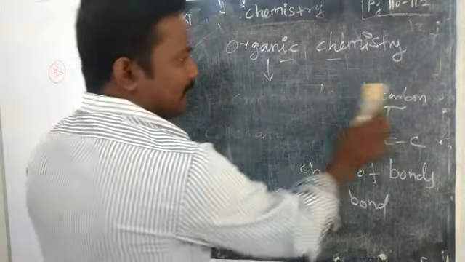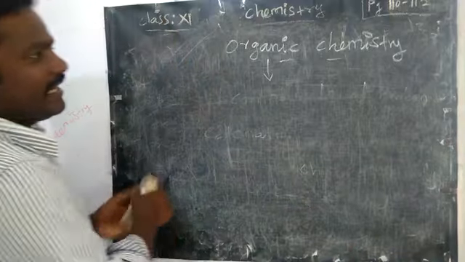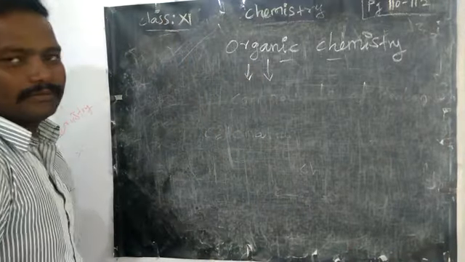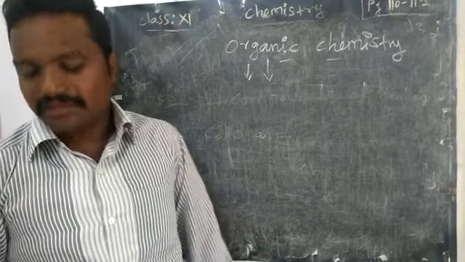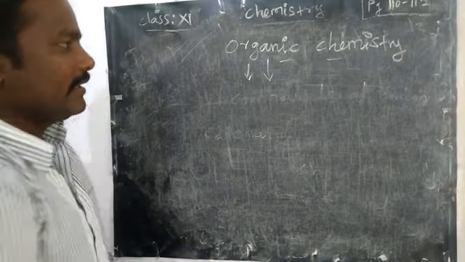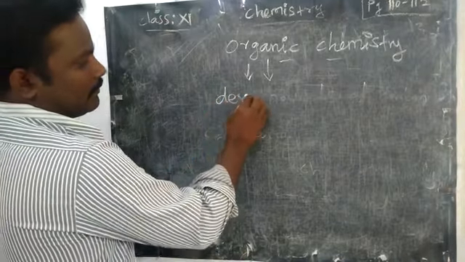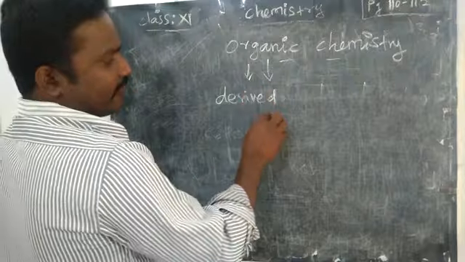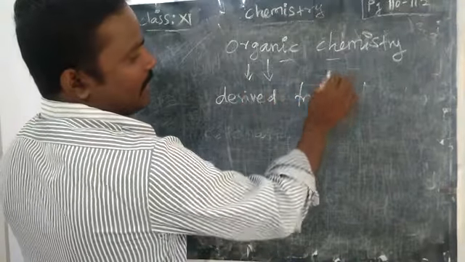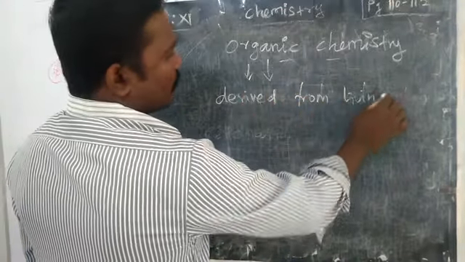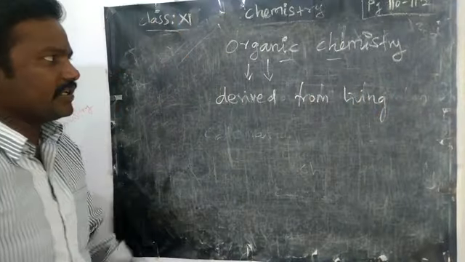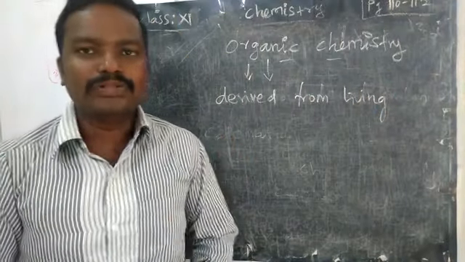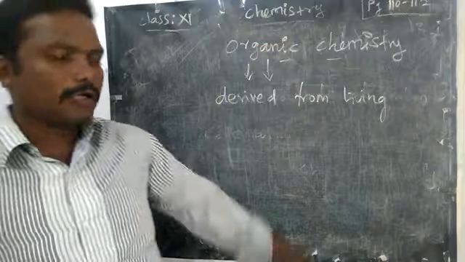Okay. Otherwise, what is the meaning of the word organic? The word organic means derived from living organisms. So if you prepare chemical compounds from living organisms, they are called organic.